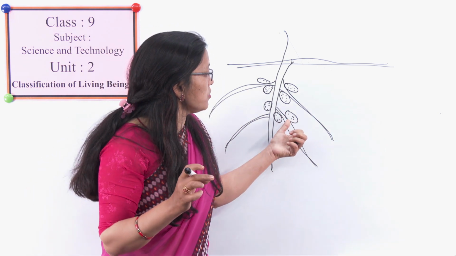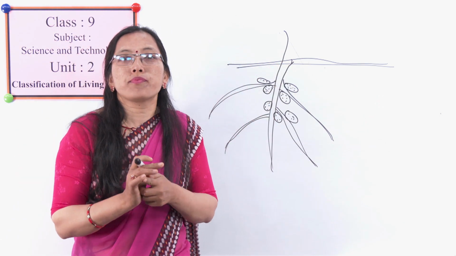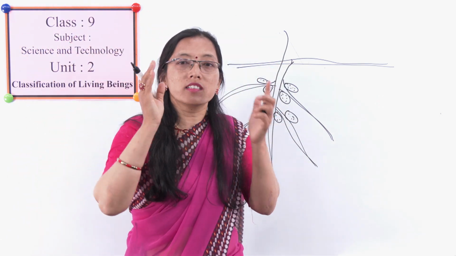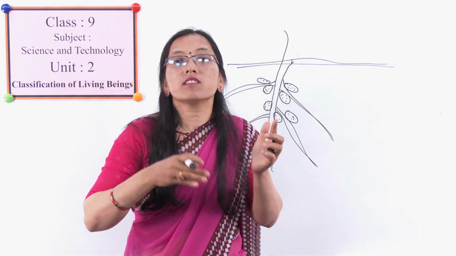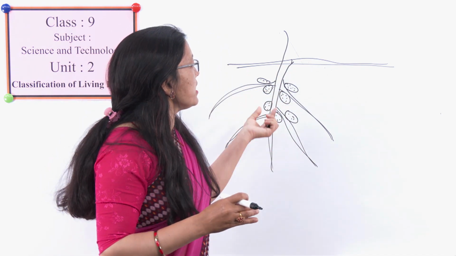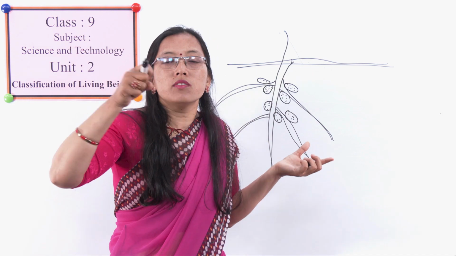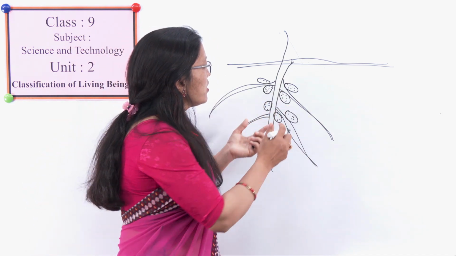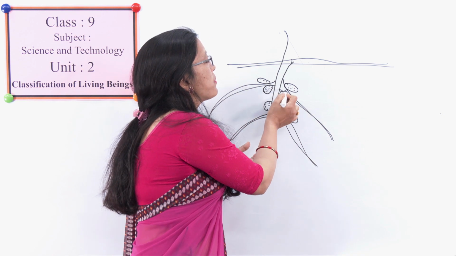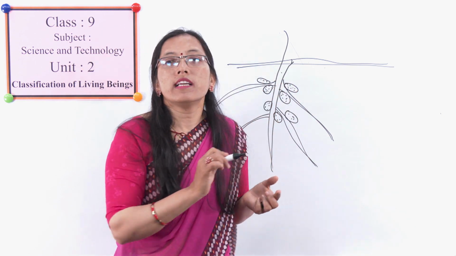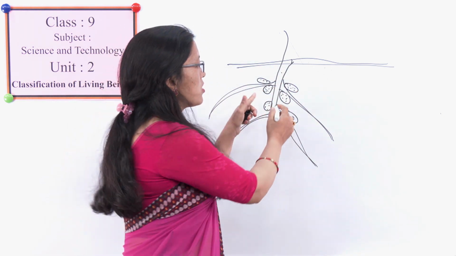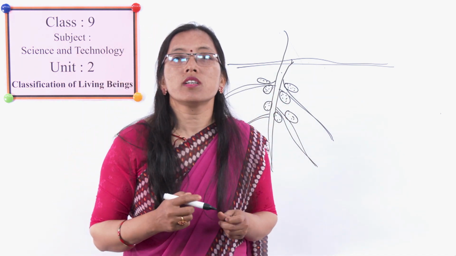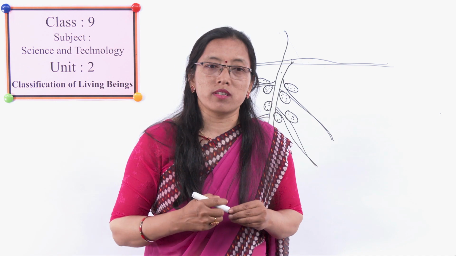The bacteria absorb the nitrogen present in the atmosphere and bring it into the soil, and the plants absorb that nitrogen to prepare their food. These bacteria obtain food from the leguminous plant, so there is also a symbiotic association. This type of nutrition is called symbiotic nutrition.